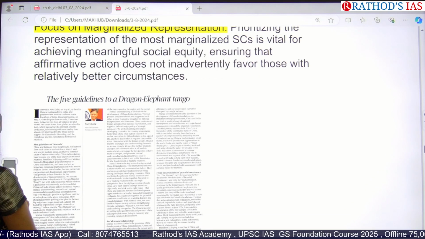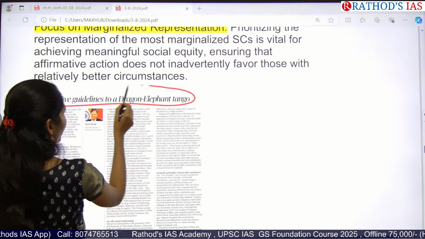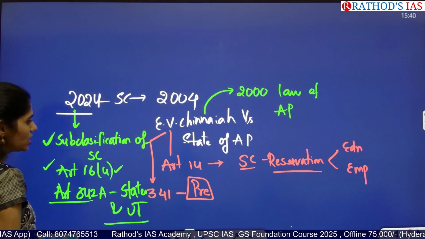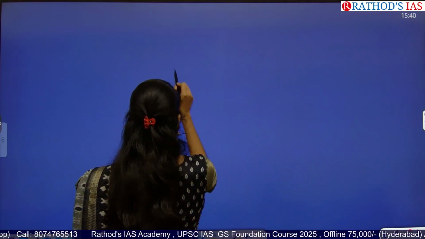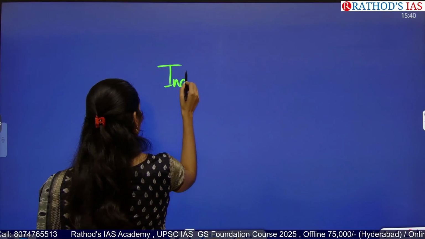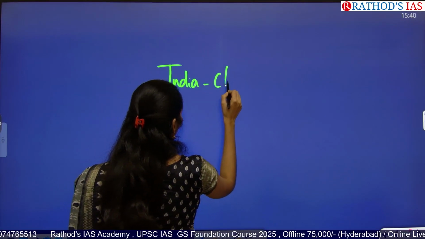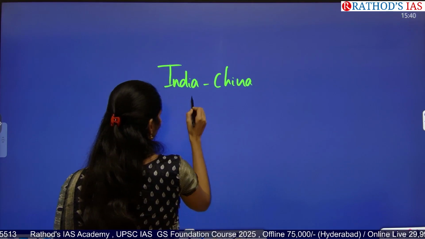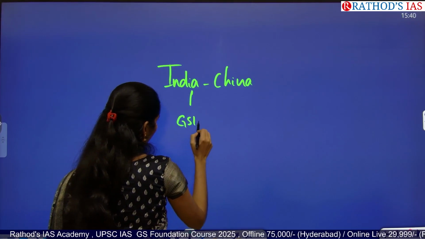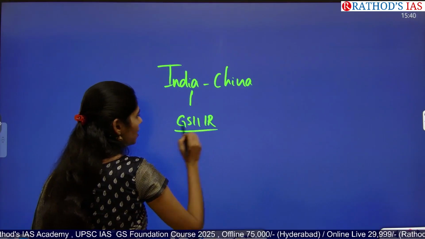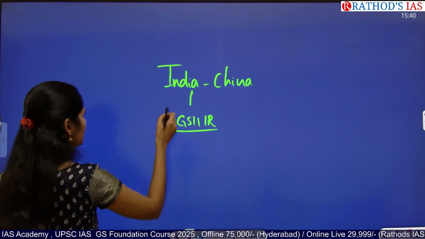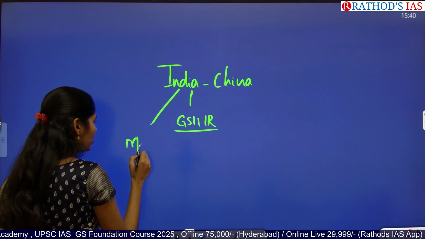Now let us see one more important, interesting article. It is about five guidelines to the dragon and elephant tango. This article is talking about India and China relations. Where will we be reading India-China relations? GS Paper 2, from international relations. Right? So this topic is important for your mains, not for your prelims.